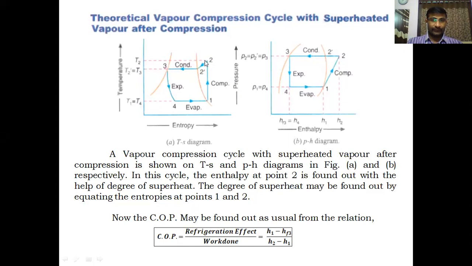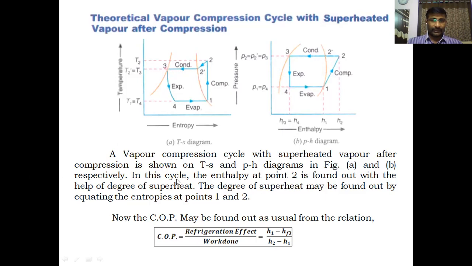So after compression, the condition is superheated region. From there itself, the cooling process occurs in the condenser. 2 to 2' is the cooling process by rejecting the sensible heat. 2' to 3 is the condensation process. Phase change occurs from vapor to liquid by rejecting the latent heat. So in this case, a vapor compression cycle with superheated vapor after compression is shown on TS and pH diagrams.